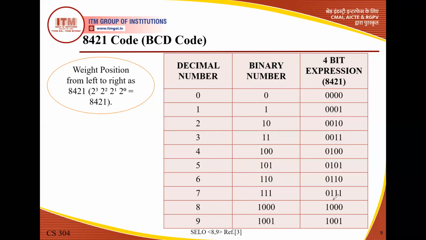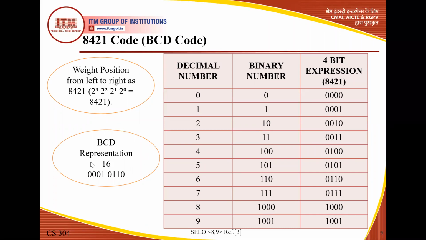Now suppose we have 0 1 1 1. At the position of weight 8 we have 0, and in the remaining 3 positions, 4 to 1, we have bits 1 1 1. 1 means the weight is considered, so weights 4, 2, 1 are considered. When we add 4 plus 2 plus 1, this is equivalent to 7. In the case of 9, at the position of 8 and at the position of 1, the bit is 1 and the remaining positions have bit 0. So 8 plus 1 is 9. So when bit 1 is present at a position, the weight is considered. When bit 0 is present at the respective position, the weight cannot be considered.